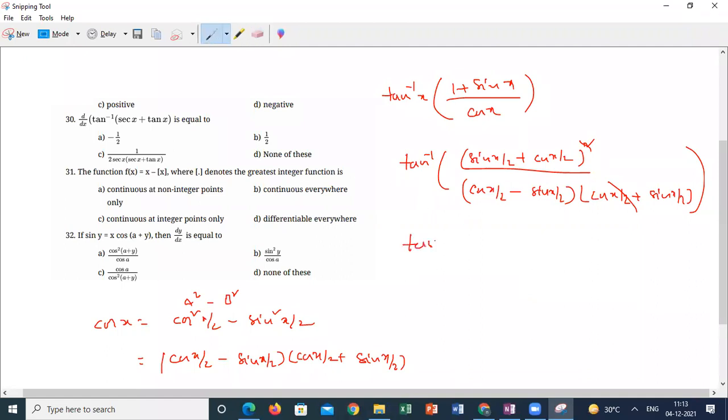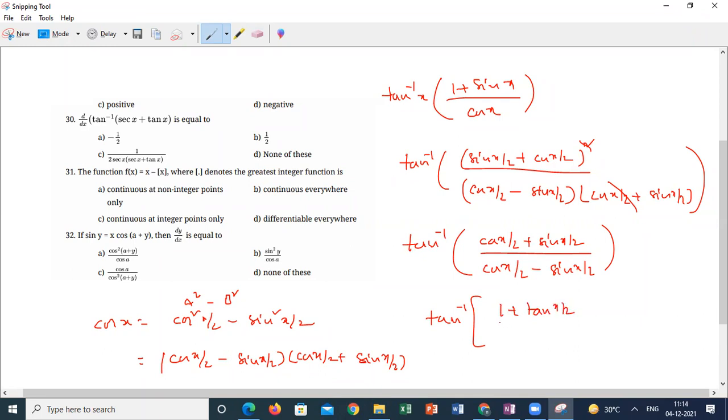Now what will you get? This will be tan inverse of cos x by 2 plus sin x by 2 in the numerator, and cos x by 2 minus sin x by 2 in the denominator. Dividing both the numerator and denominator by cos x by 2, this is tan inverse of (1 plus tan x by 2) by (1 minus tan x by 2). Which formula is this?